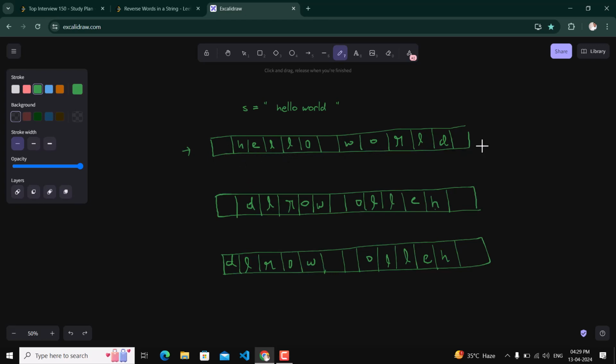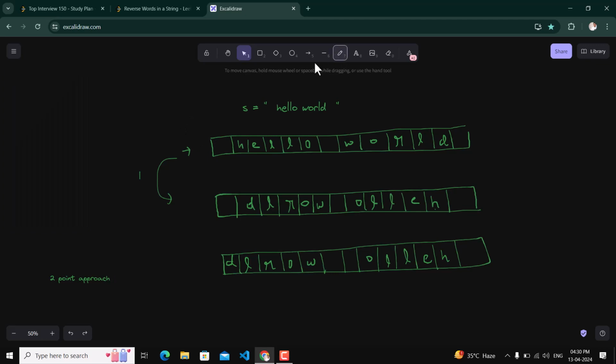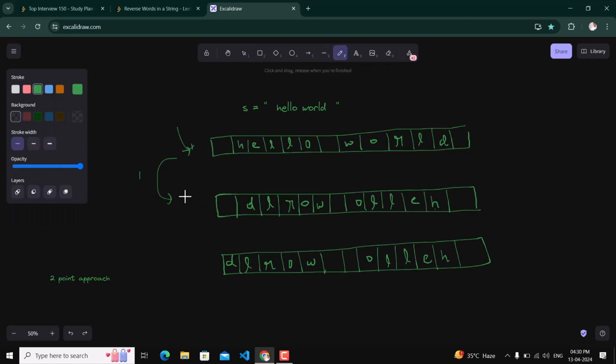First of all, if we have to reverse the words, the first step we can take is to reverse the whole string. For this we will use the two pointer approach, with a left and a right pointer. We will contain the word in between left and right, and then we will reverse between left and right. First of all we will reverse the whole array of characters. So it will be our this.